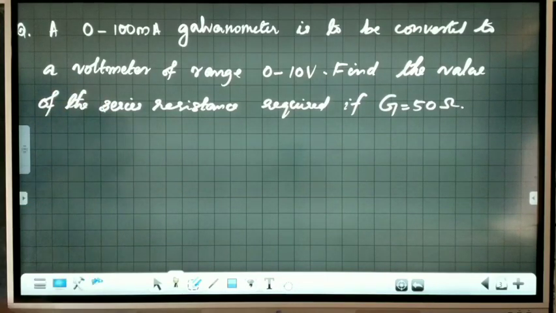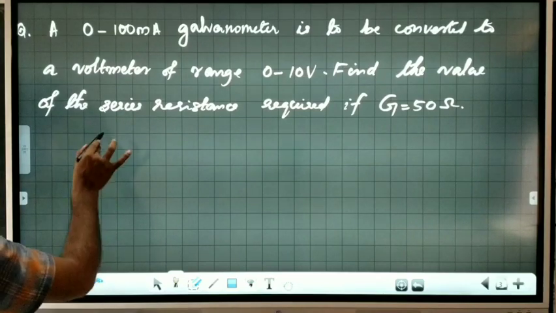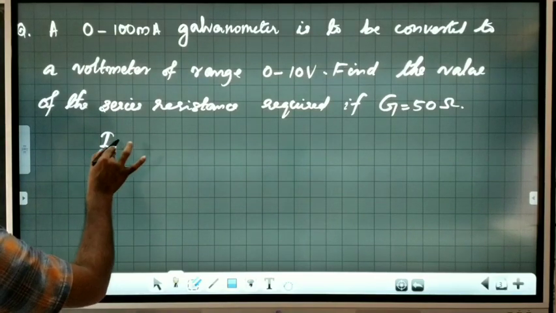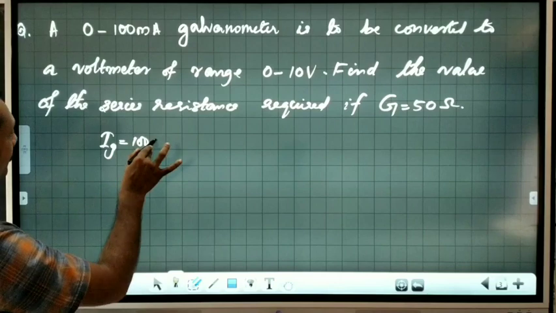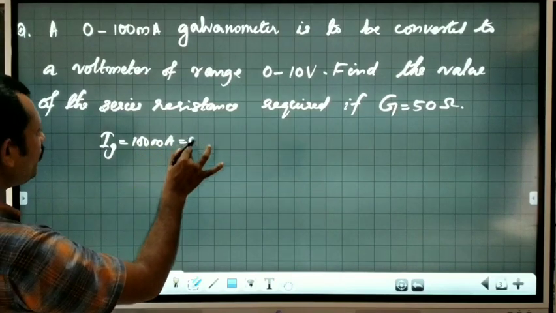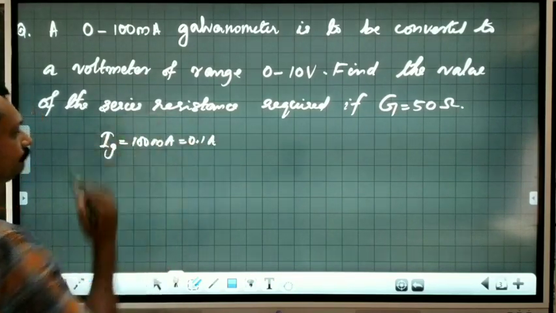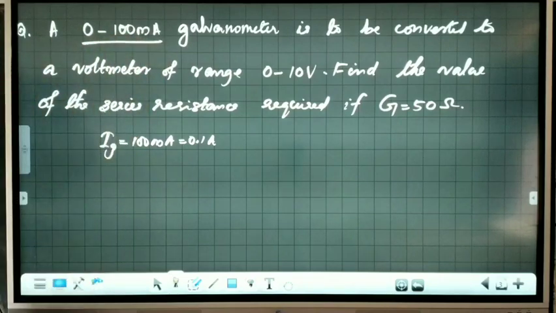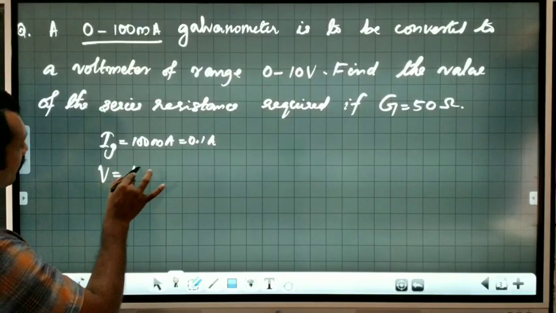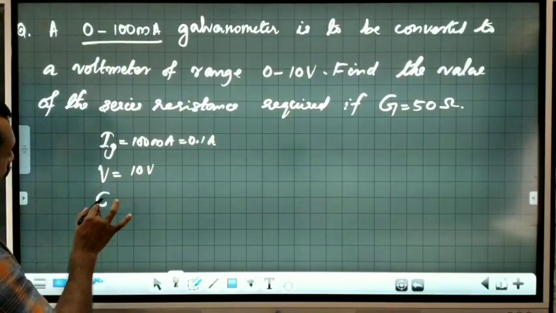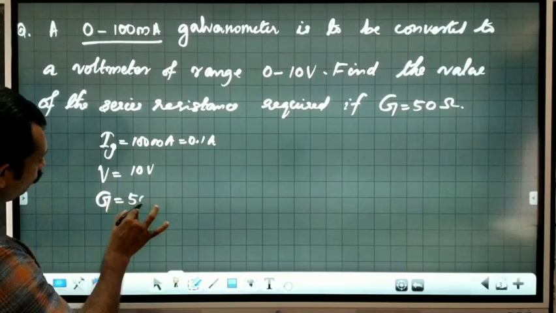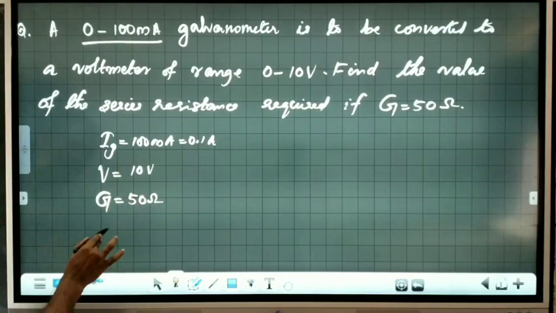Okay, let us discuss. What is Ig given? Ig is equal to 100 milliampere, which is equal to 0.1 ampere. So, perhaps it's a very large current. What is V given? 10 volt. What is G given? 50 ohm. You want to find out that series resistance.